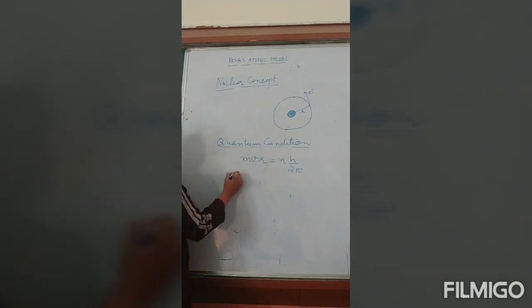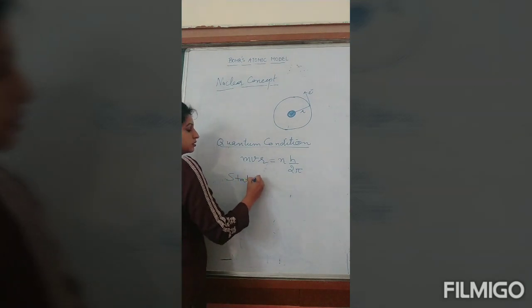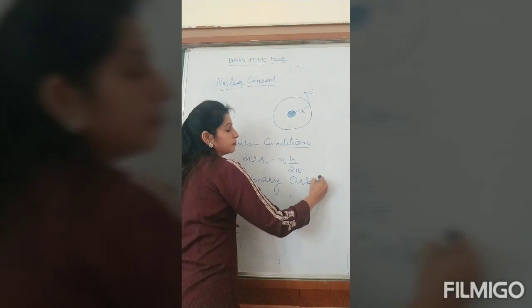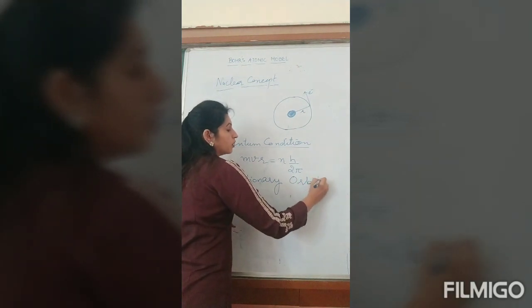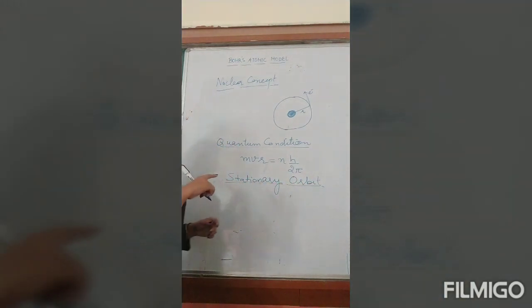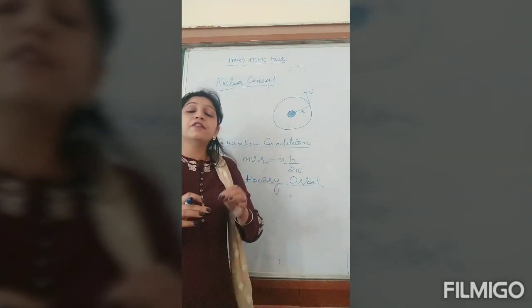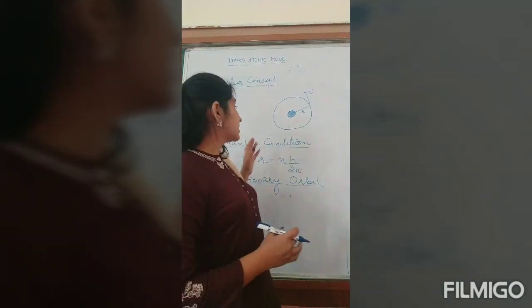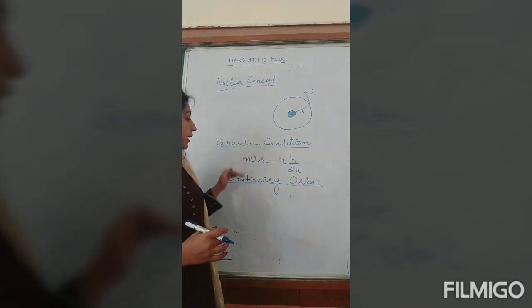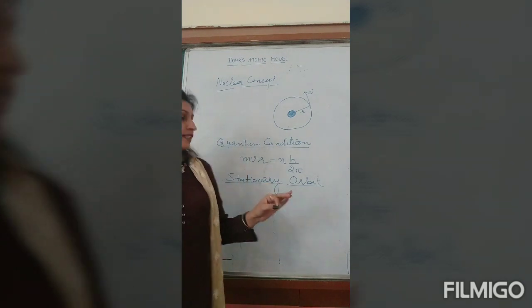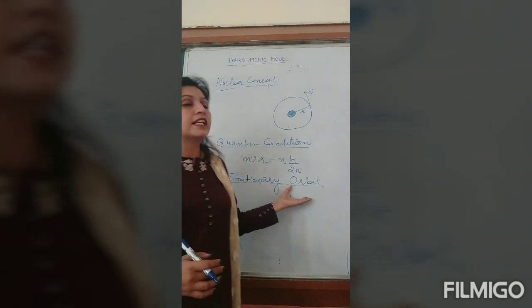The third postulate is stationary orbits. This postulate explains the stability of the atom. One of the major limitations of Rutherford's model that we discussed in previous classes was that he was not able to explain the stability of the atom. Here Bohr is able to explain the stability just by saying that these orbits are stationary.